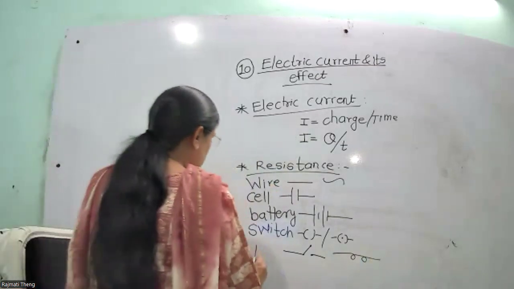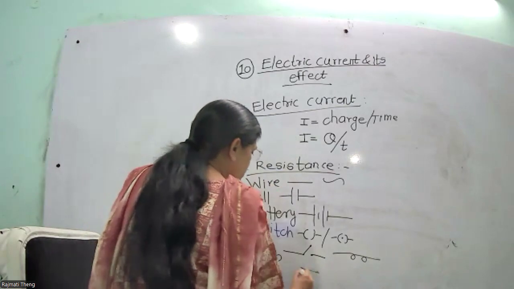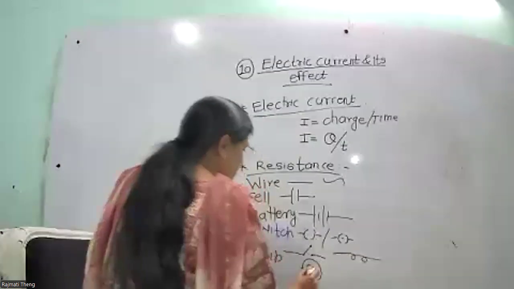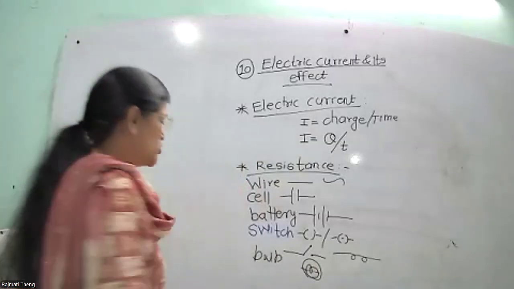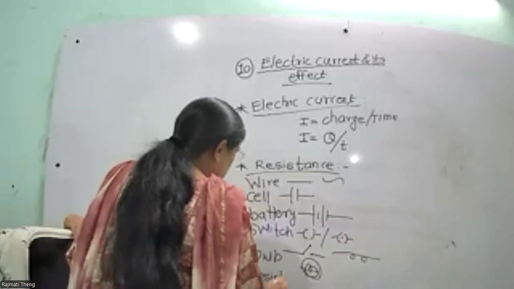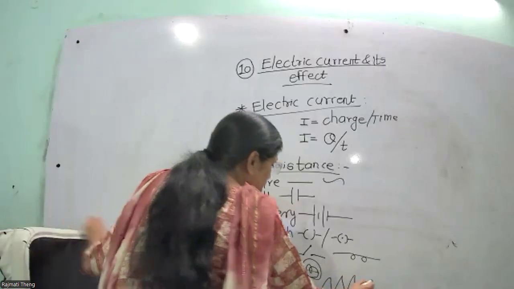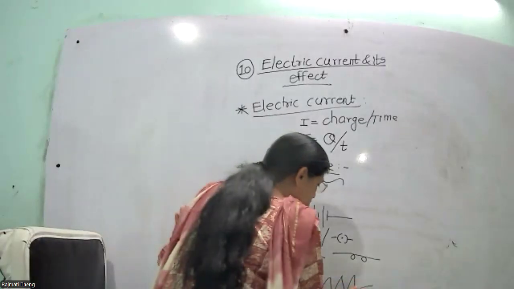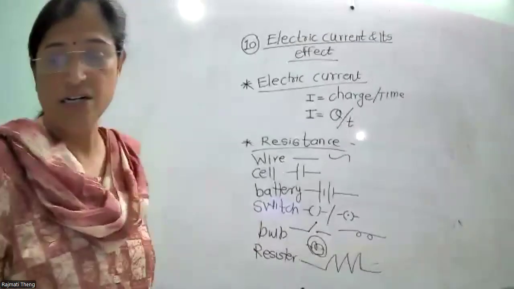Then next one is the bulb. Okay, this one is the symbol of a bulb. Then next one, a resistor. A resistor opposes the flow of current. Resistor क्या करते हैं? Current के flow को oppose करते हैं. So this one is the symbol of a resistor.